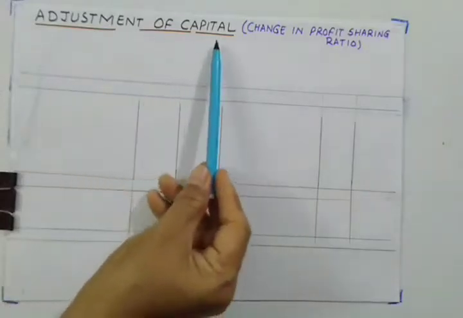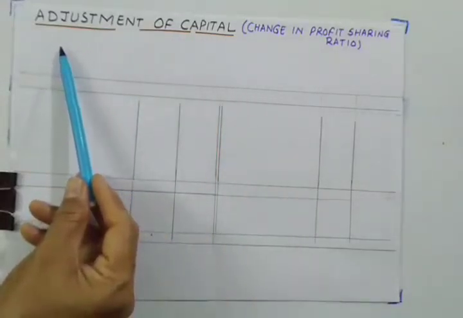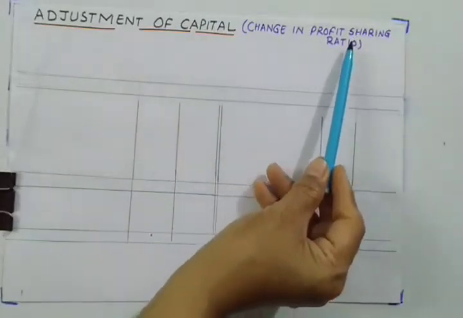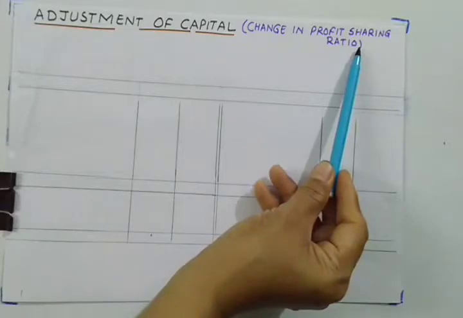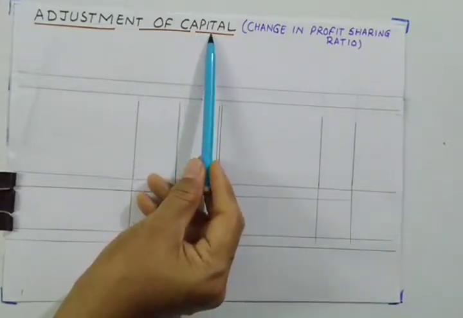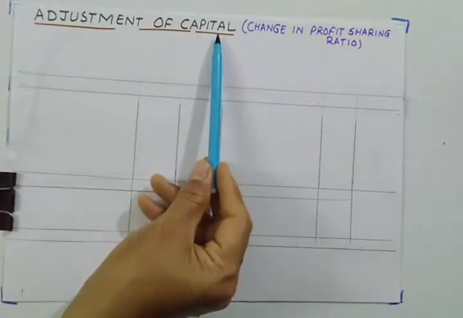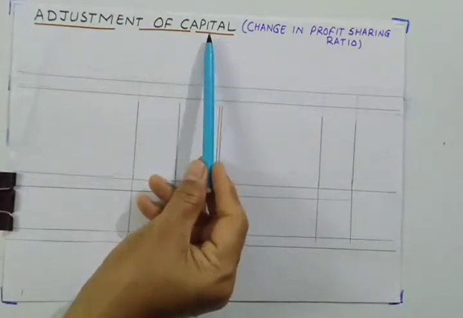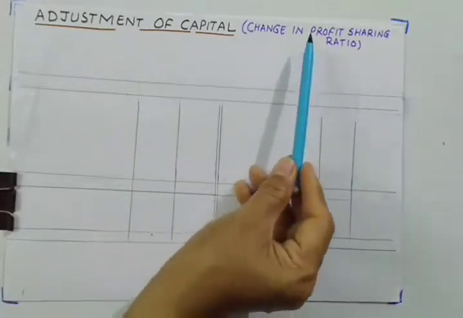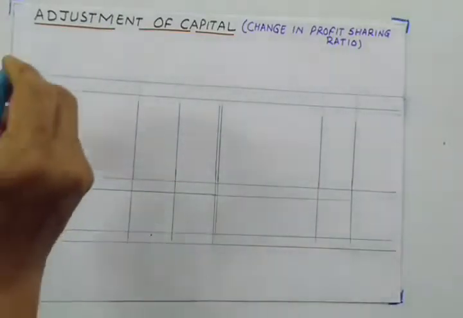And what is the basic purpose behind this? The purpose is that they want their capital to be in proportion to the new profit sharing ratio, the changed profit sharing ratio. And the capitals which we have are after all adjustments. So we need to make a further adjustment to make their capitals equal to the new profit sharing ratio. So let us see the steps involved in this.